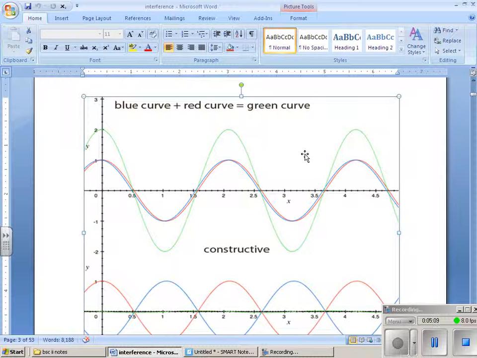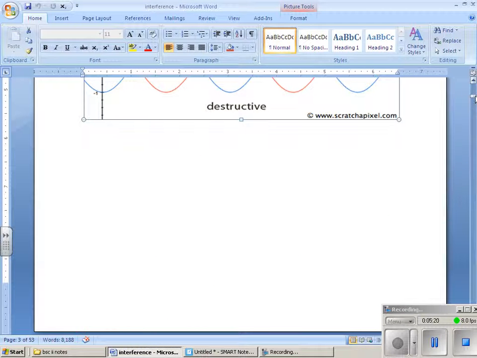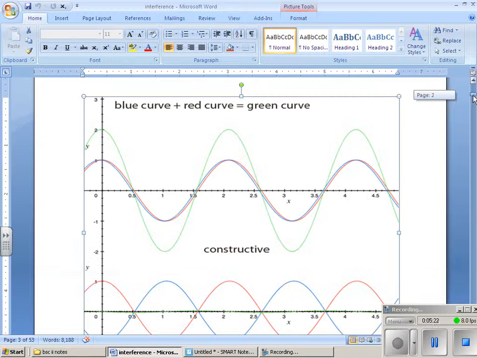Here we have the blue one, and here we have the blue and green. These two waves are going on. In the second figure we can see how constructive interference takes place. The resultant is given by the green wave. This is how interference is taking place.